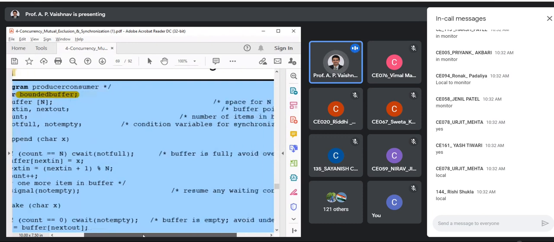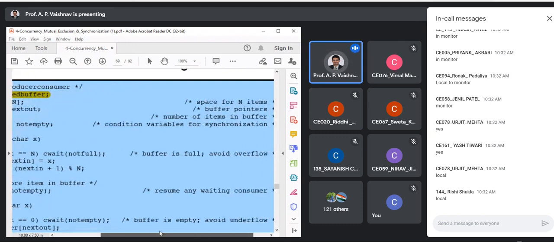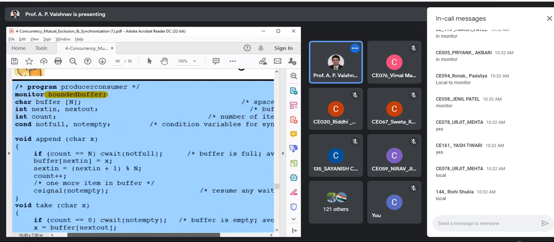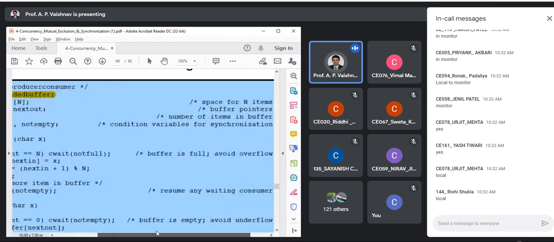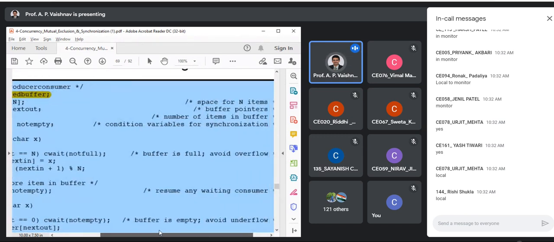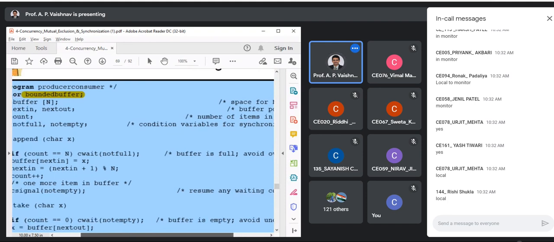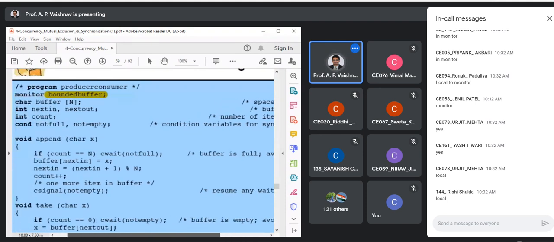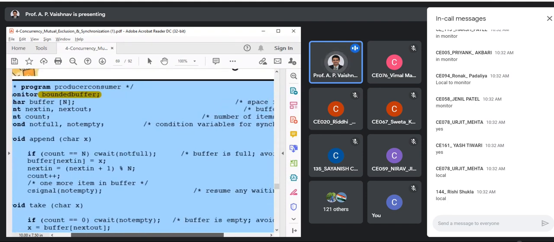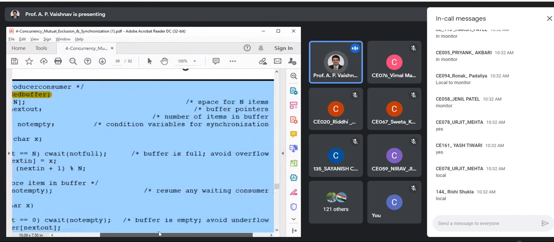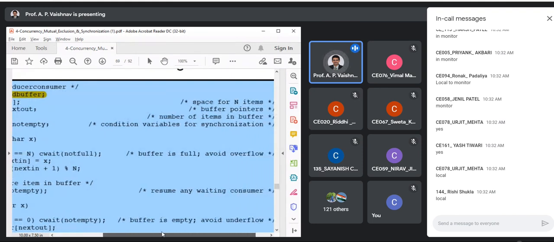So what is buffer? It is the space for the n items, right? Next in and next out are nothing but buffer pointers, to keep track of the items to be removed or the item to be added, okay? Count is to just compare the current value. Count keeps the number of items in the buffer.